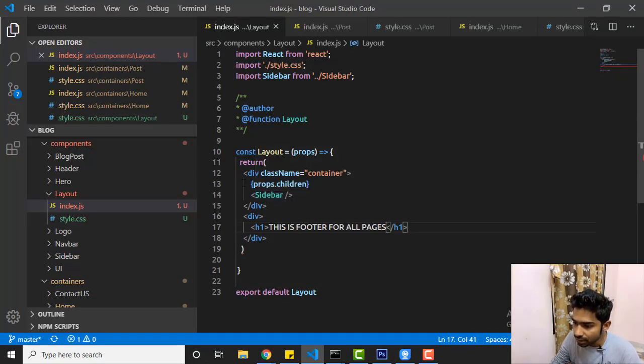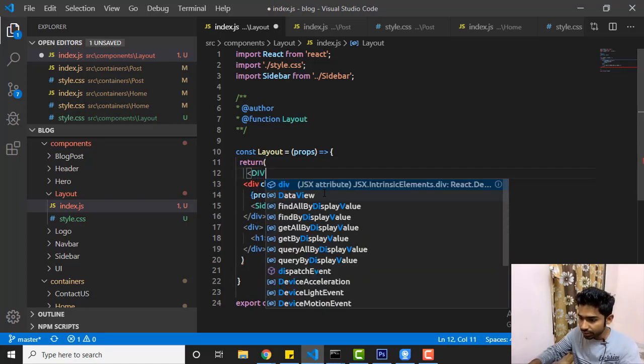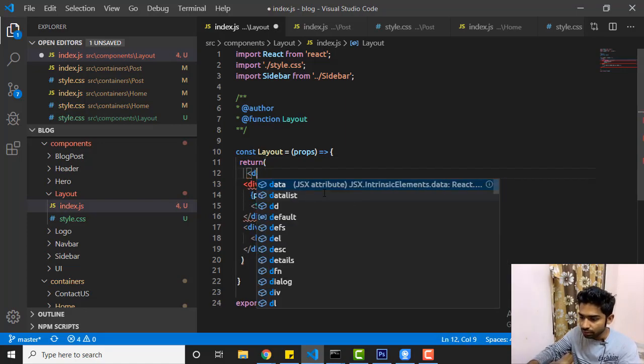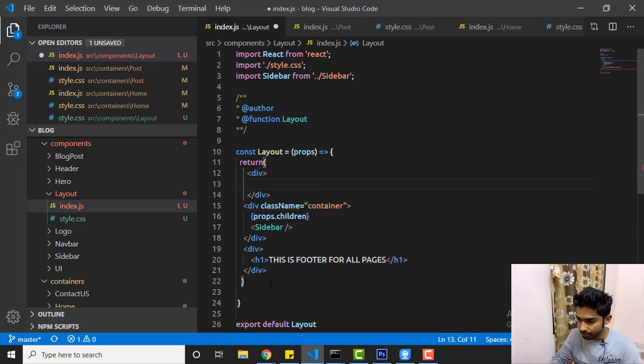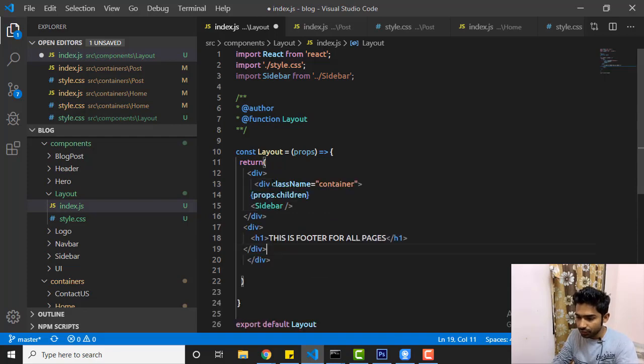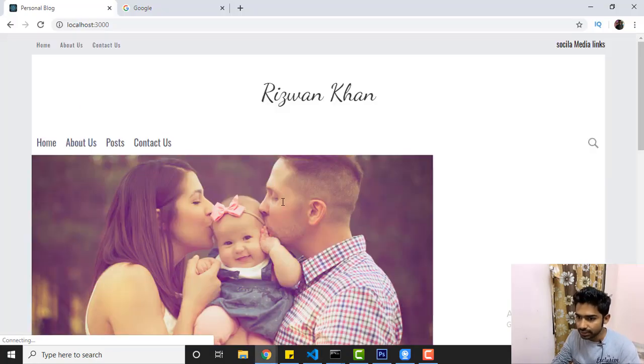The problem is React always expects a root component, even in a smaller component. Right now I have something like this and this. So React is saying it is not the way. You cannot place the components adjacent to other components. So you have to give a parent. Again, you can use a div here, or you can use the fragment. If div is not your requirement, then you can use a fragment. In both the cases, it is going to work.